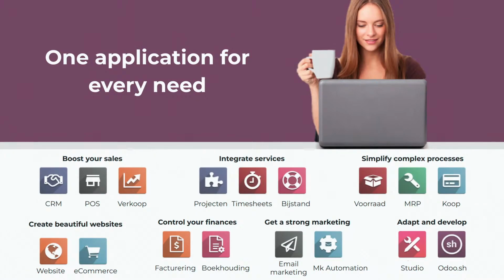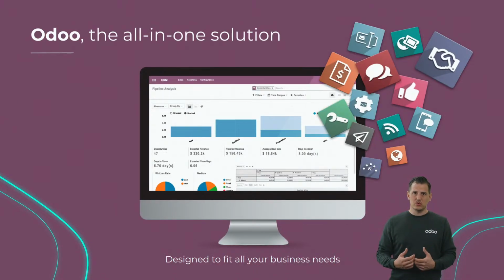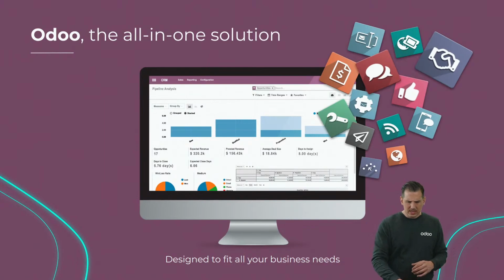That's why in Odoo, like I mentioned, we have one single application for every need, from sales to services, also website and e-commerce, all combined at the end in the accounting. The biggest advantage is that we don't have to maintain those integrations because it's one single tool, one single solution. Every time we come up with a new upgrade, we upgrade all the different applications together. So it's less expensive to maintain, because we basically maintain all the different integrations in the same software.